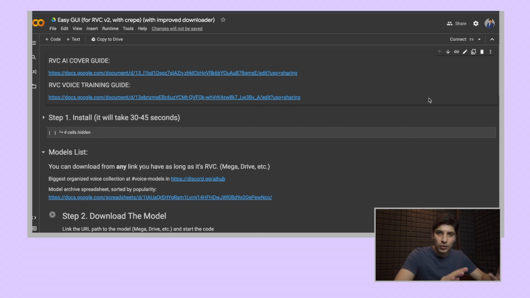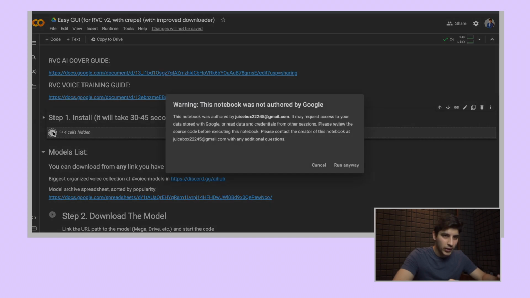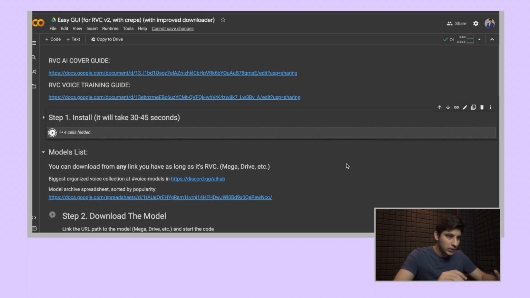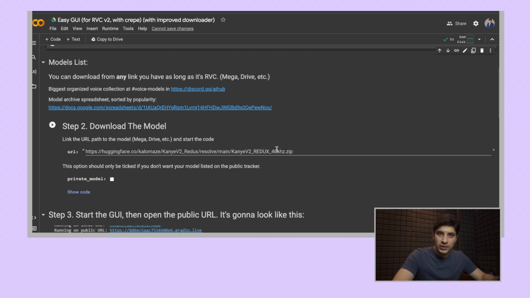So we have with us here the Google Colab link. The first thing we need to do is connect to the runtime. Okay, it's connecting to the runtime. It's initializing. The next step is to install all the packages required to do this. It's going to take about 30 to 45 seconds to do that. Okay, so the installation is done.